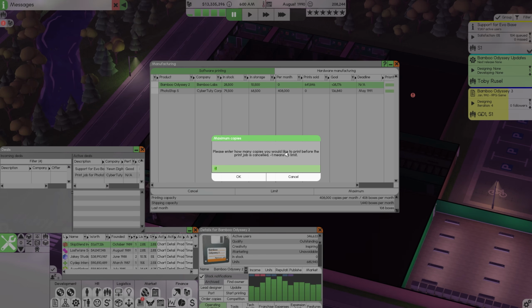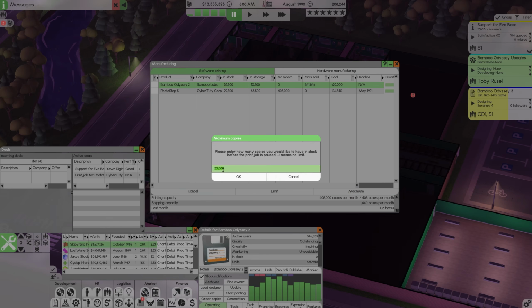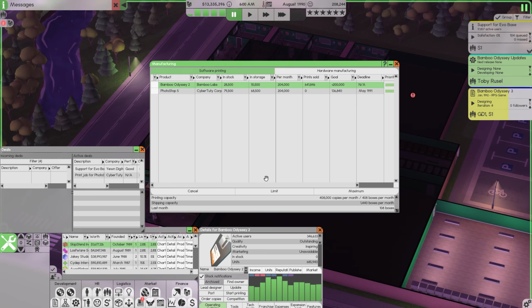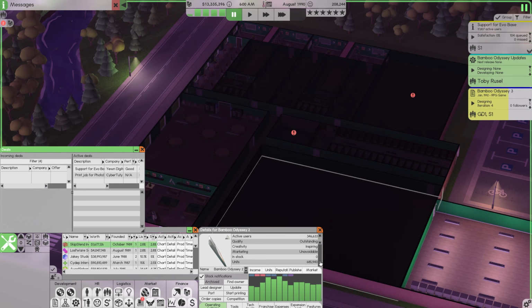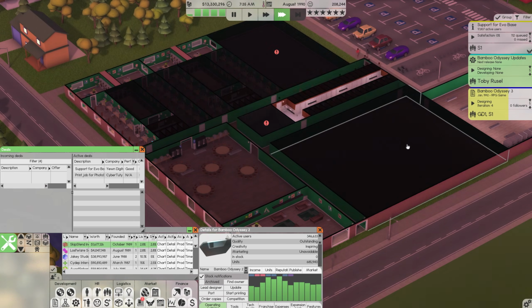Please enter how many copies you would like to print before the print job is cancelled. No, maximum is what I want. Please enter how many copies you would like to have in stock before the print job is paused. I'm just going to say I want, I don't know, 200,000, and we'll leave it there. That should get us through for a little bit and hopefully tide us over. But we're going to jump back into the time lapse for a little bit here.